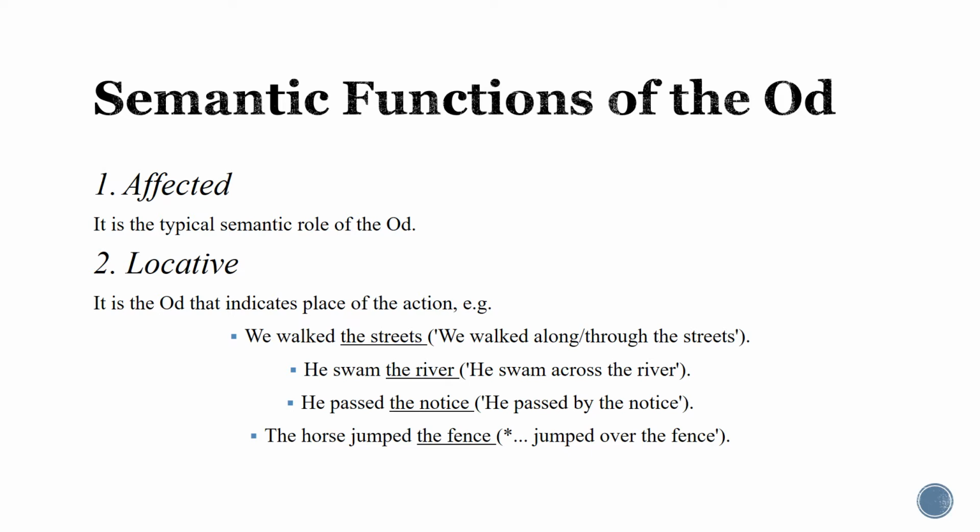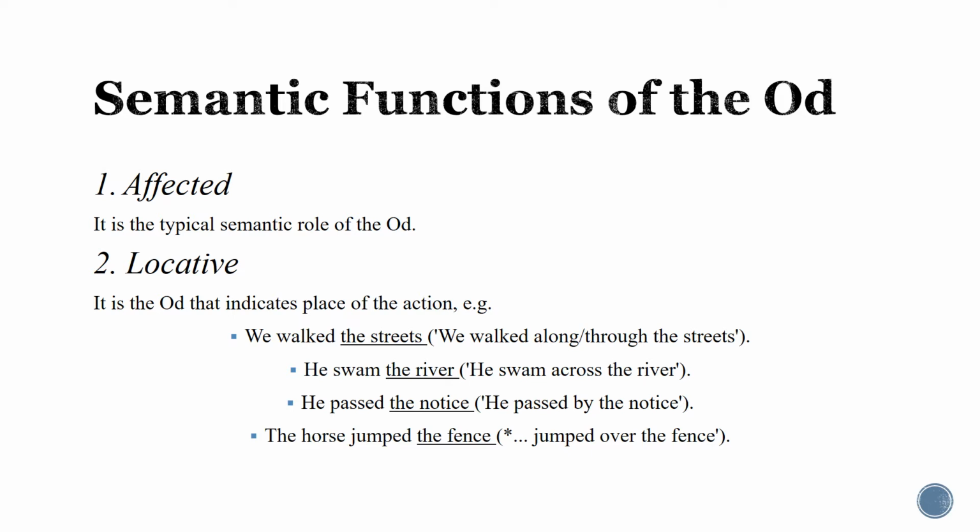This means that when we delete the preposition along or through, the streets here becomes a normal noun phrase, and its function is going to be changed from an adverb of place into a direct object. Since now this direct object refers to the place where the action of walking happens, it is going to be called semantically a locative direct object.